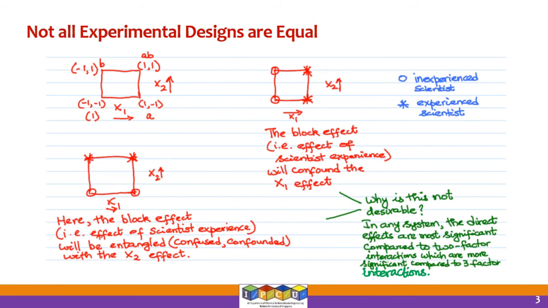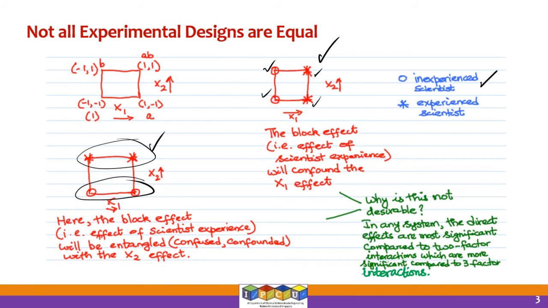Now the question is, I can assign the 4 experiments in this particular way or in this particular way. Let's just take these two situations. Now the circles denote the inexperienced chemist, and the star denotes the experiments assigned to the experienced scientist or chemist. So these are for the experienced chemist. In the alternate design, these 2 experiments are assigned to the experienced scientist, and these 2 experiments are assigned to the inexperienced chemist.